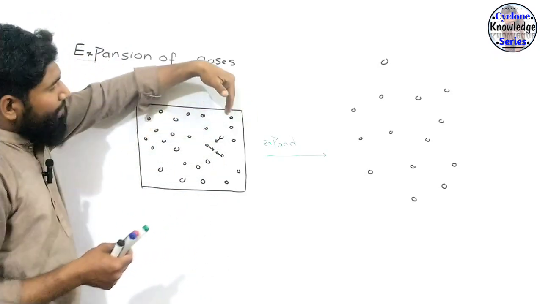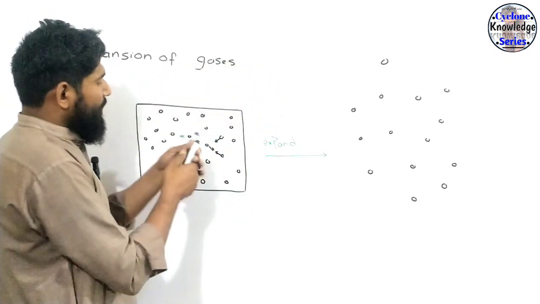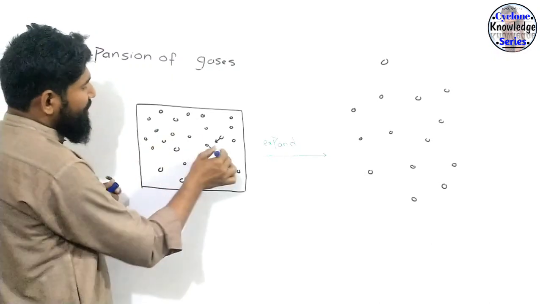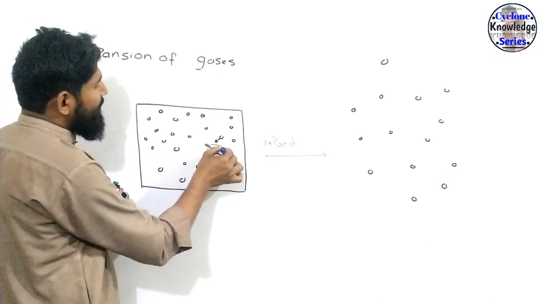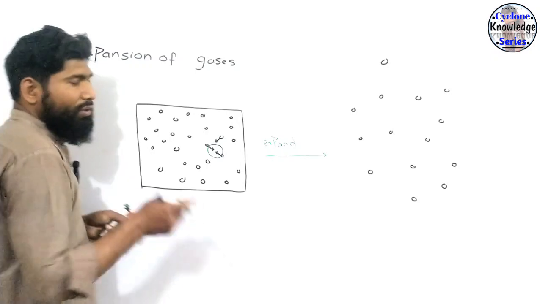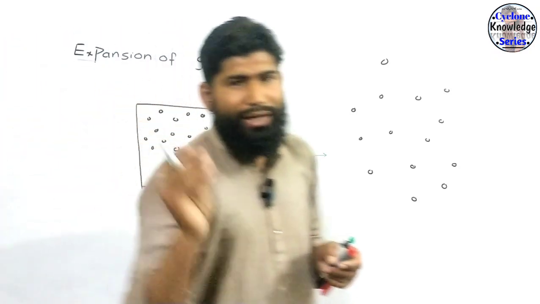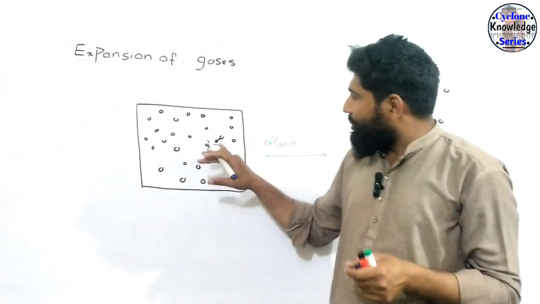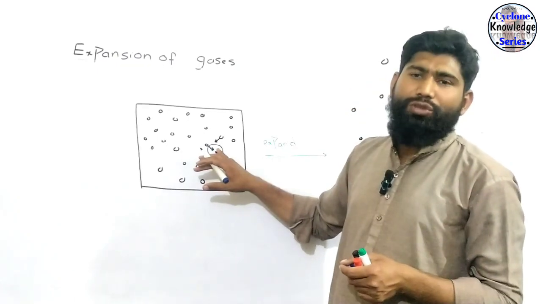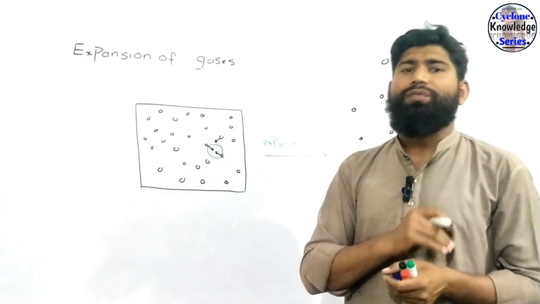Now, whenever we expand this gas, the intermolecular forces which have been produced between the gas molecules, we have to decrease this intermolecular force. We have to break this intermolecular force.